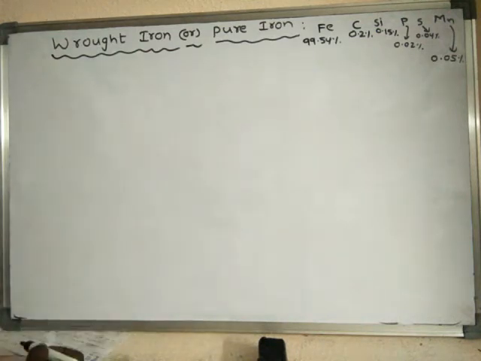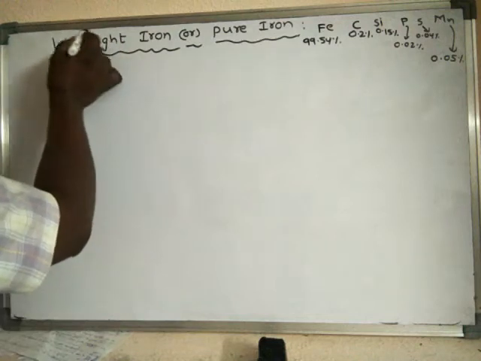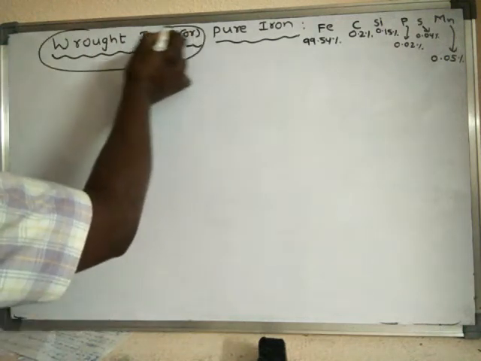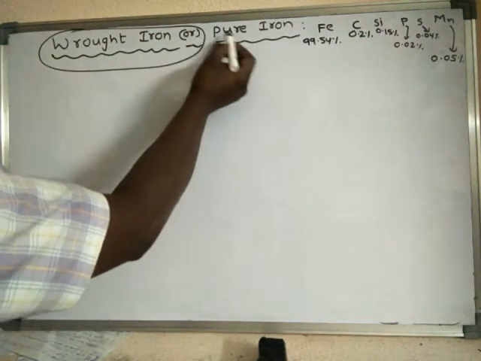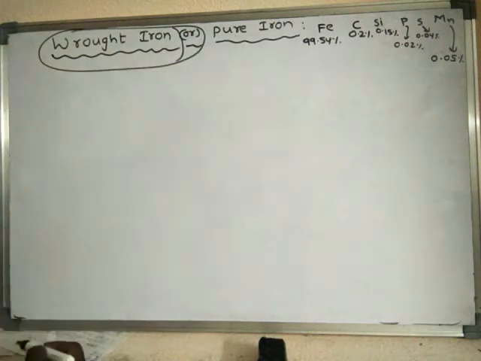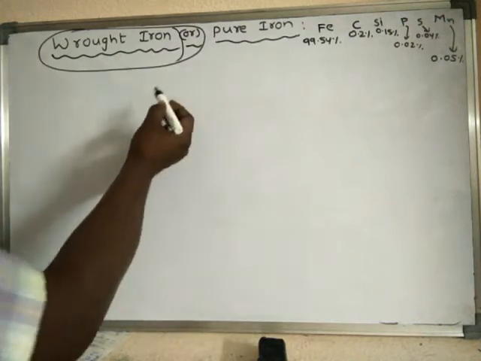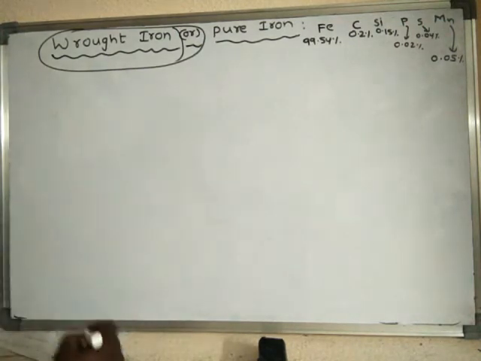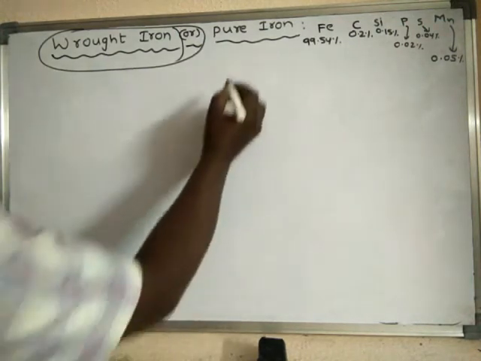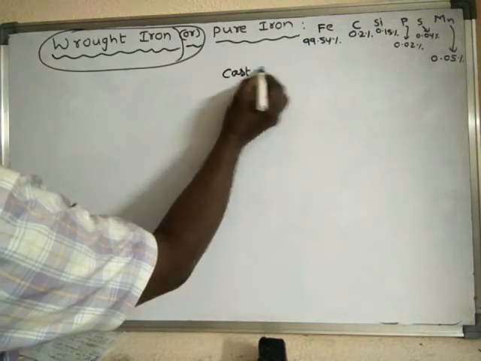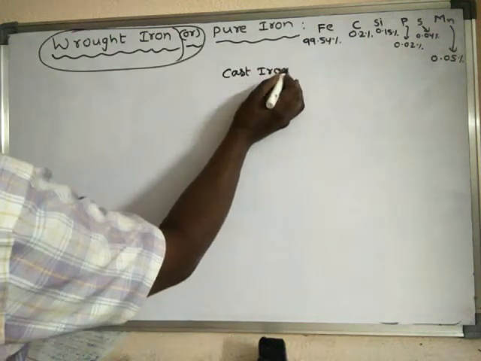See how to manufacture this wrought iron, or pure iron. Cast iron is used: from cast iron the wrought iron is prepared.